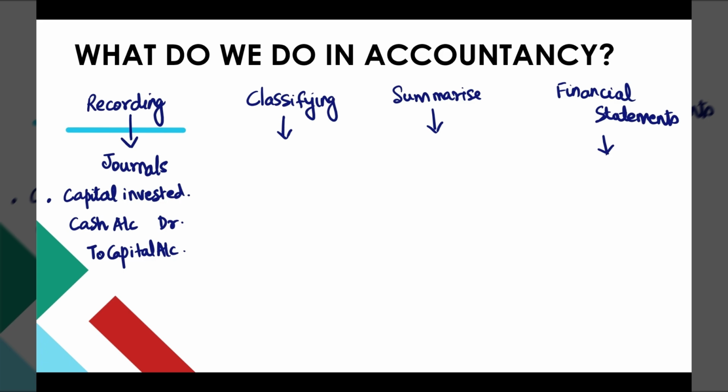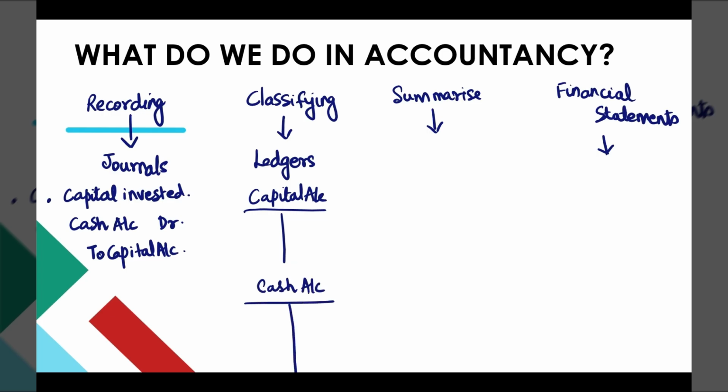But today I'll just tell you the flow or the context of what is being done in the accounting process. Next, once the journal is cast, the next step is classifying, which means preparing the ledgers. What are these ledgers? For each category of account, we open an account, and this account takes in the debits and credits made to that particular account. So in our example, if capital is invested, then we have two ledgers opened: one is the capital account, the other is the cash account.